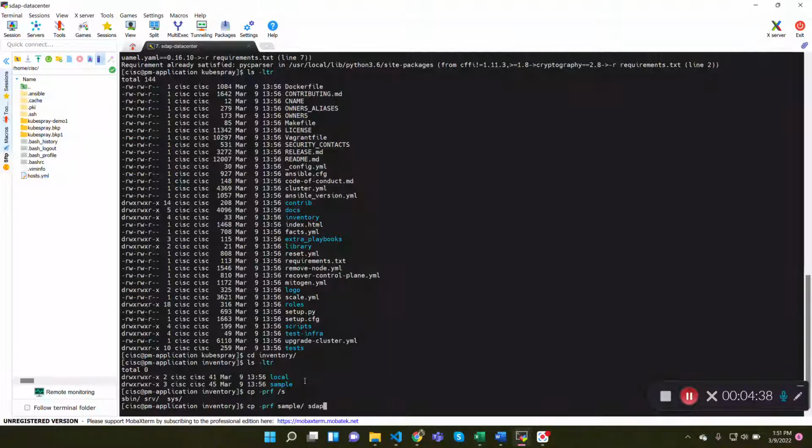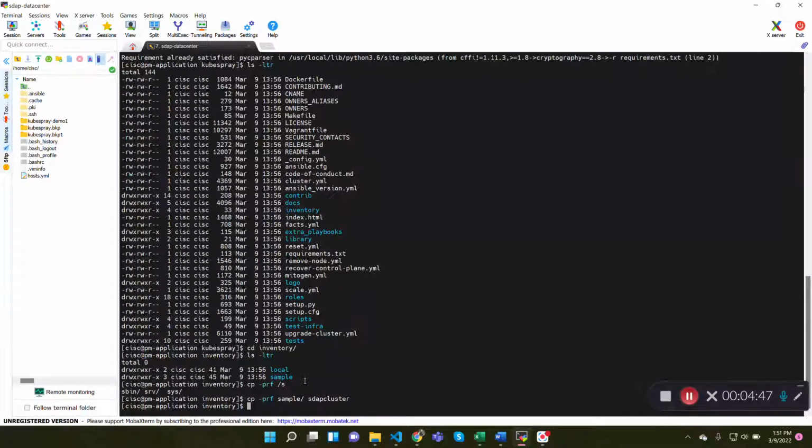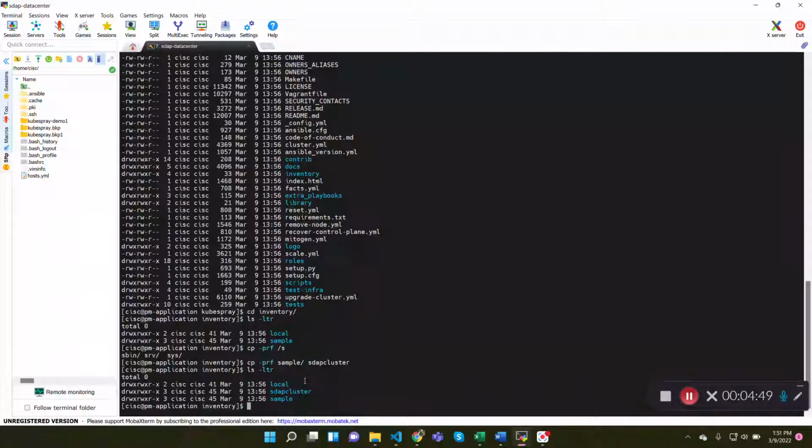I'm going to call the new folder sdapcluster. This is the folder I'm going to work on. I'm going inside that new folder.